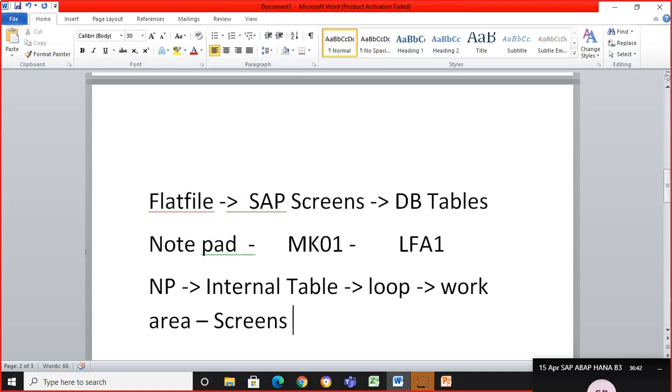Okay, every time the program gets into that screen, automatically that loop will be executed, and every time a new record will come. Technically, don't get into that. After doing the project anyways, you'll understand that.